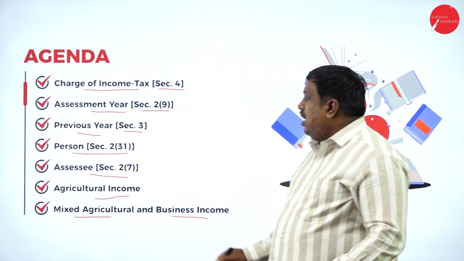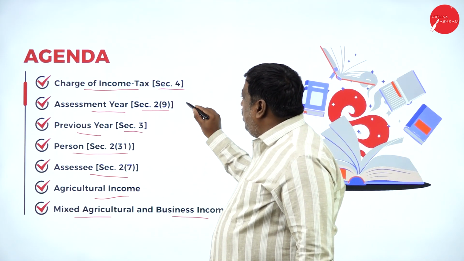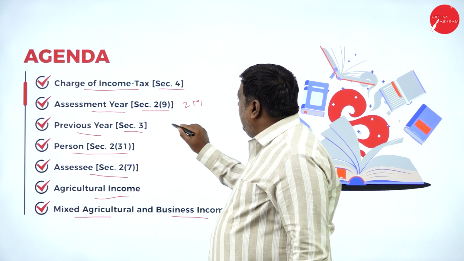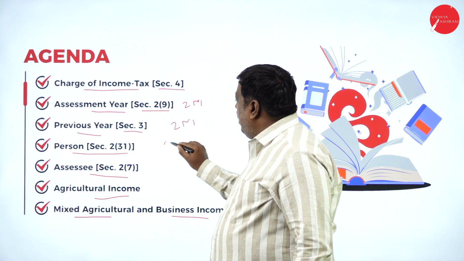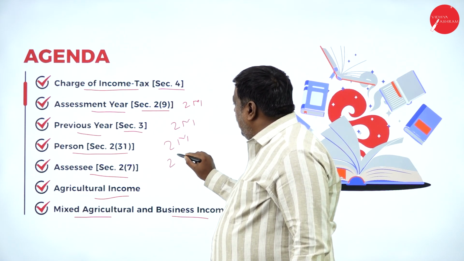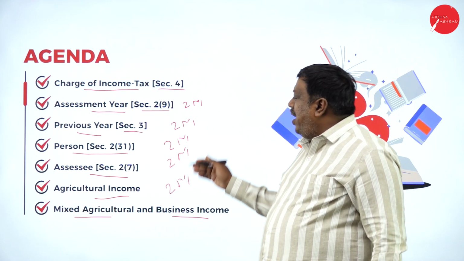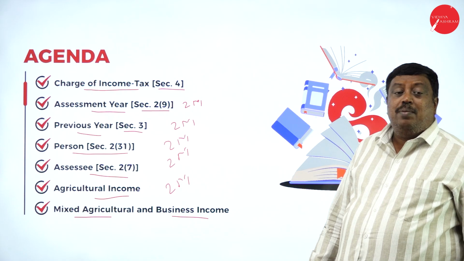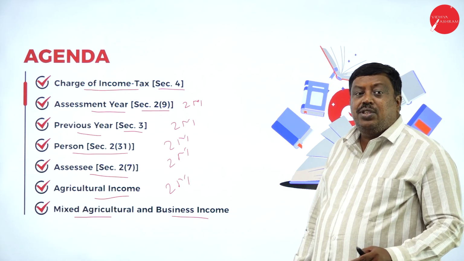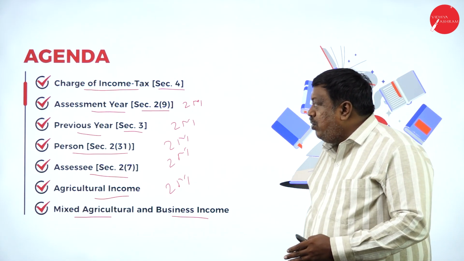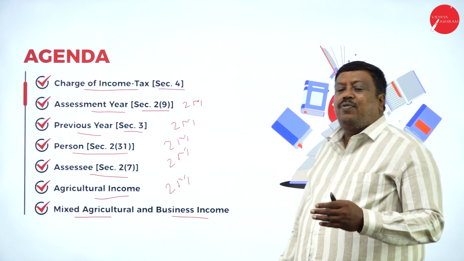In the examination, any one of these concepts will compulsorily come for 2 marks. Go through these 5 topics and understand them.